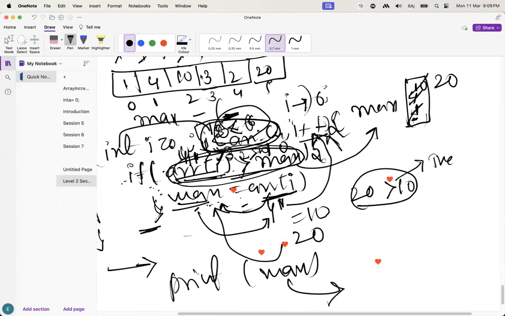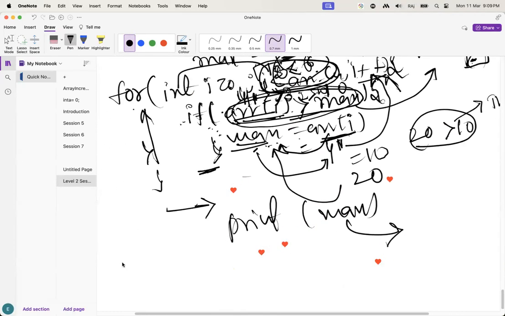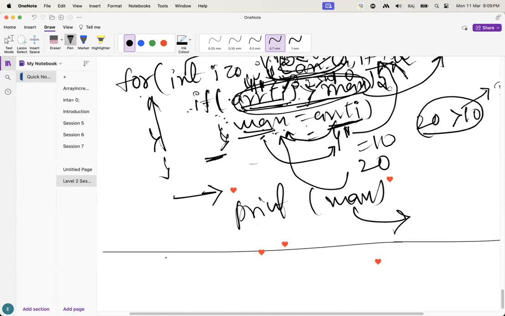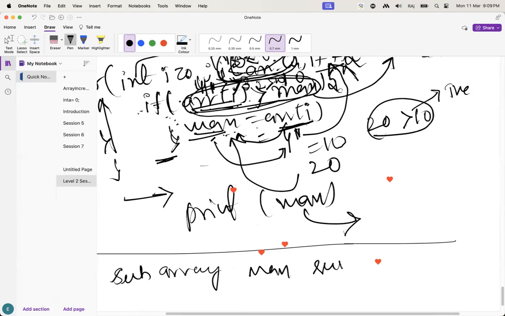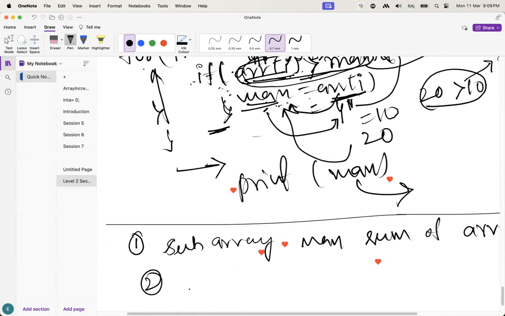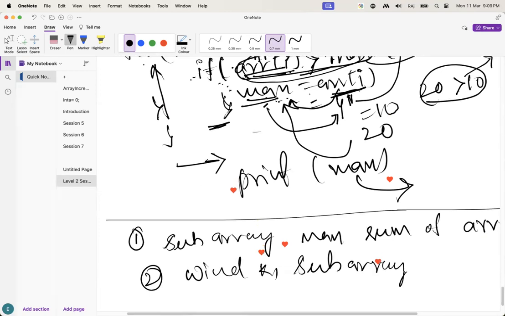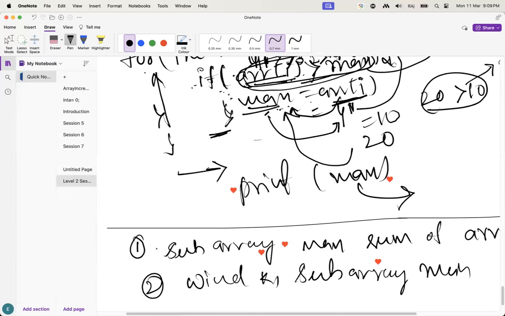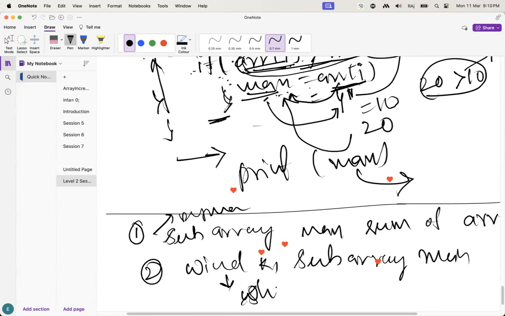Guys, understand this one. This is the very base, but you have to understand this one. There are a lot of questions in future, like let's suppose subarray maximum sum of a given array with a given window size k. This question is related to dynamic programming. This question is related to the sliding window technique. Guys, these are a little difficult ones.